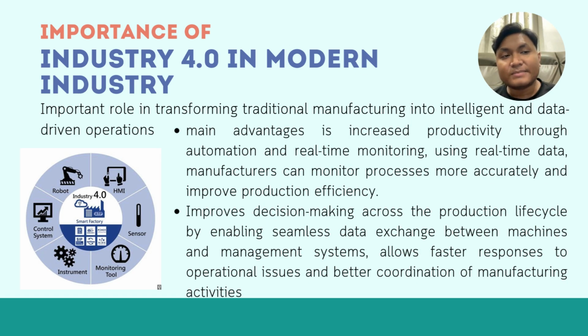By using real-time data, manufacturers can monitor the processes more accurately and improve production efficiency. This also improves decision making across the production lifecycle by enabling seamless data exchange between machines and management systems, and allows faster responses to operational issues and better coordination of manufacturing activities.